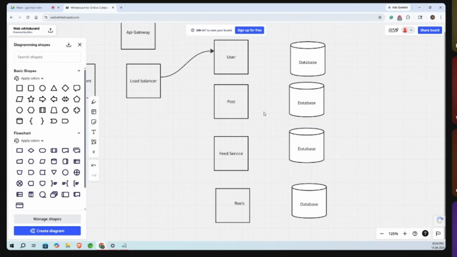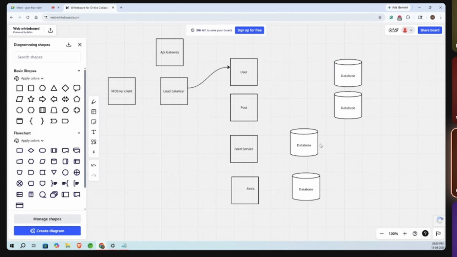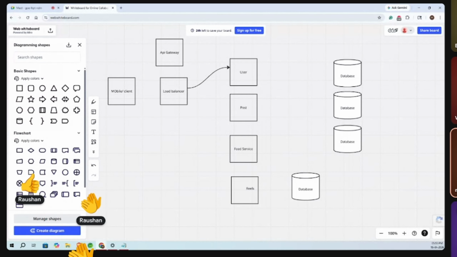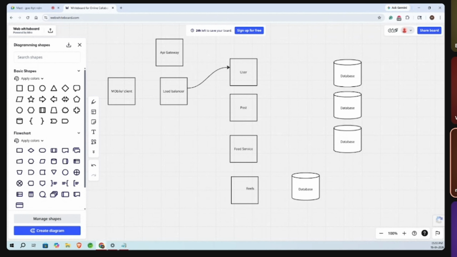Your services will directly communicate with the database? In between we can put any kind of caching layer. Why do we have to put the caching layer? For example, I have 100 posts in my system, and every time I try to read that information, for example my photos, all these things, we are frequently seeing the same data. So we can put that database information into a caching layer.